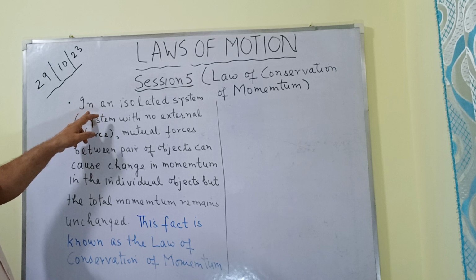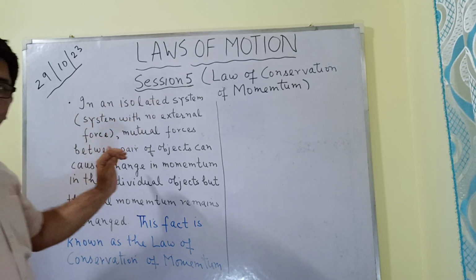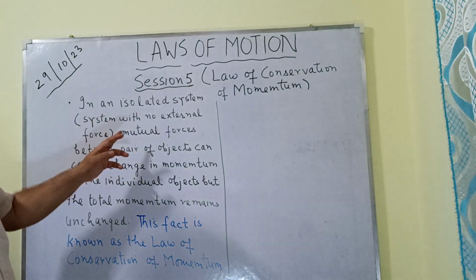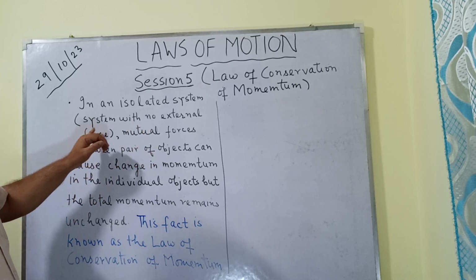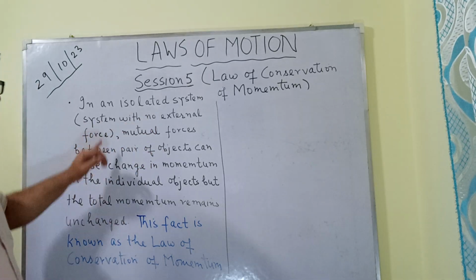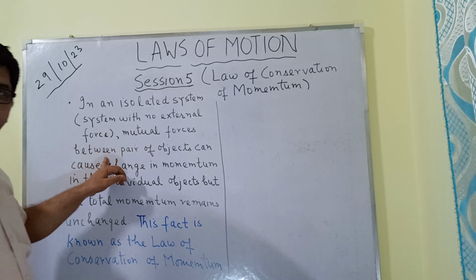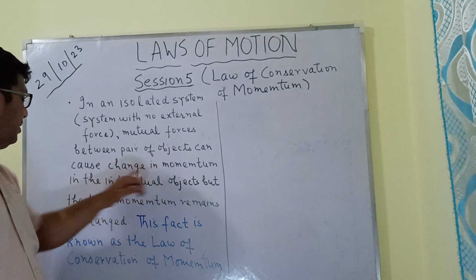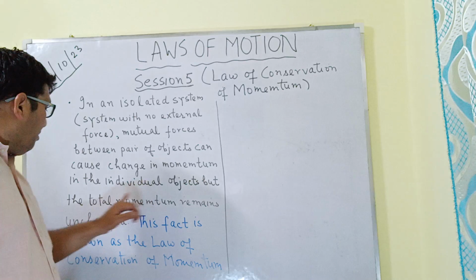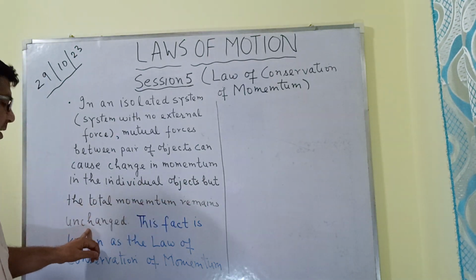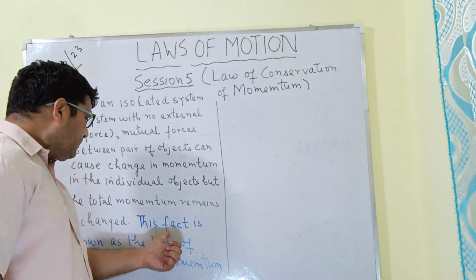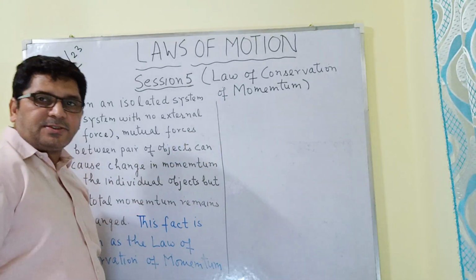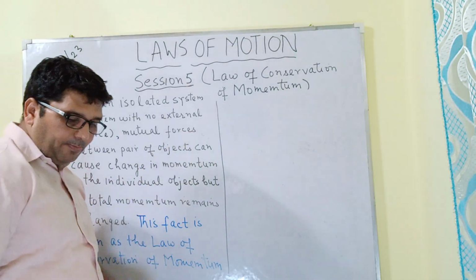It states that in an isolated system, what is an isolated system? An isolated system is a system which has no external force. So in an isolated system, mutual forces between a pair of objects can cause change in momentum in the individual objects, but the total momentum will remain unchanged. Now, this fact is known as the law of conservation of momentum, and we will try to understand it with the help of an example.